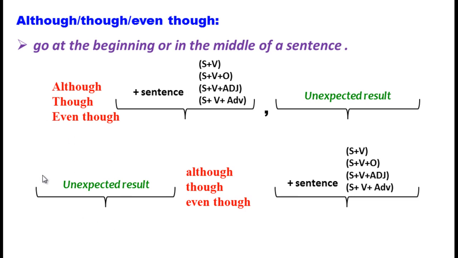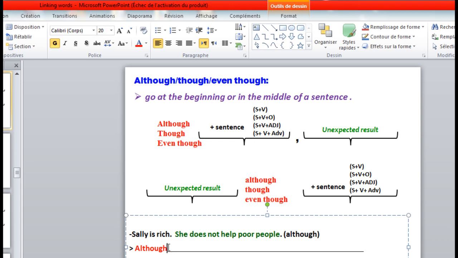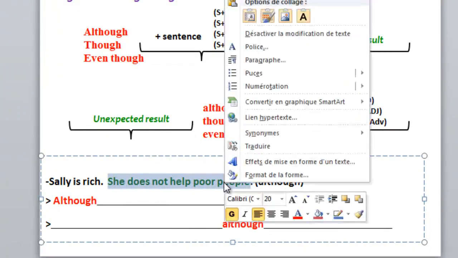Now let us combine this pair of sentences using "although." As you see, the part of the sentence in green color is the contradictory clause. So if you want to introduce a sentence by "although," the contradictory clause should go in the second clause here.